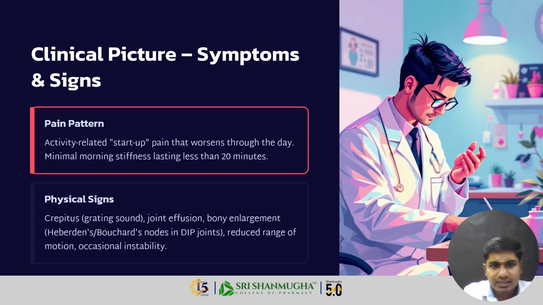Next one is the clinical picture, the symptoms and the signs. What are the symptoms and signs of osteoarthritis? Pain pattern: activity related onset of pain that worsens through the day. Minimal morning stiffness, lasting less than 20 minutes. The first line symptom of osteoarthritis is pain, pain in the joint. It is a starting symptom. And minimal morning stiffness lasts less than 20 minutes.